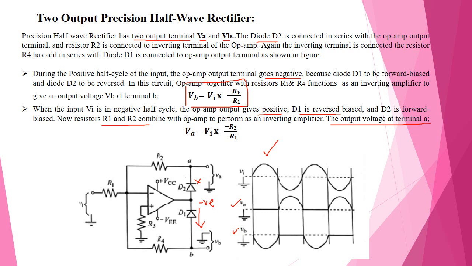Right? As you have shown, during the positive half cycle, what happens? VA becomes 0 and VB becomes minus V. And during the negative half cycle, what happens? VA becomes positive and VB becomes 0, as shown.